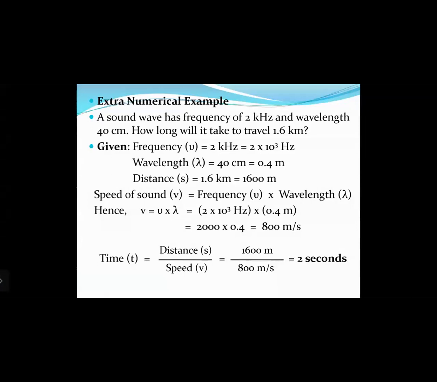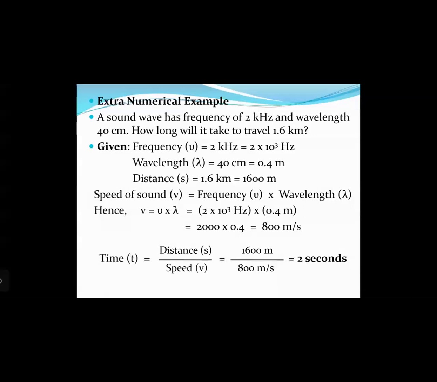The first given is frequency. The frequency nu equals 2 kilohertz. Now remember, 1 kilohertz is 1000 hertz. So 2 kilohertz will be 2 into 10 raised to 3 hertz. Then wavelength they have given in centimeters, that is lambda equals 40 centimeters, and we know 1 meter is equal to 100 centimeter. So 40 centimeter will be 0.4 meters. Then the distance that the wave is supposed to travel is 1.6 kilometers. So 1 kilometer is 1000 meters. Therefore, 1.6 kilometers is equal to 1600 meters.